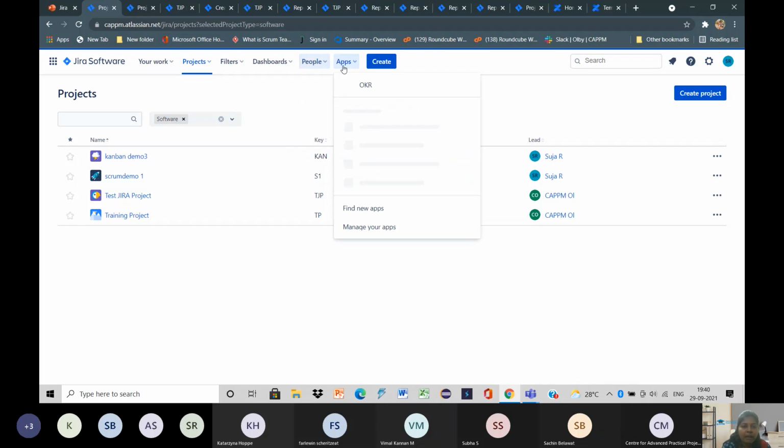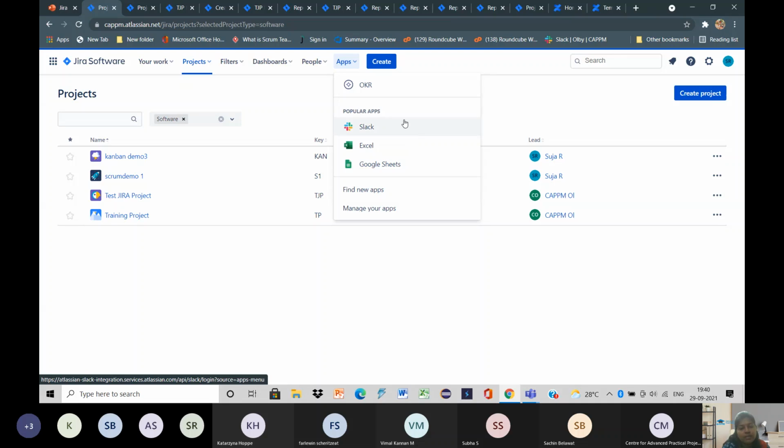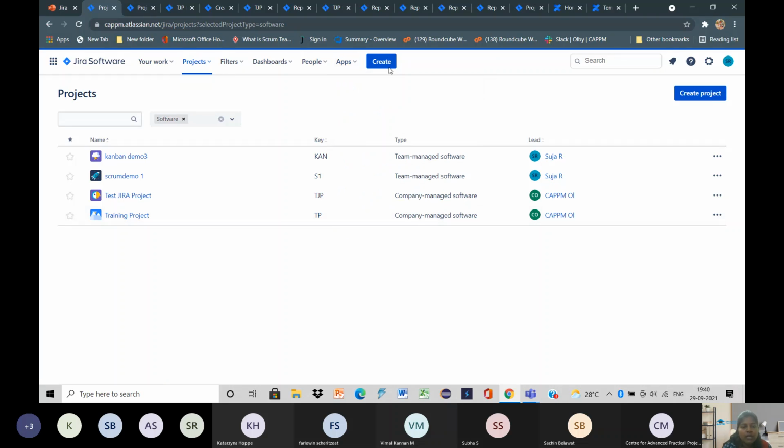And then we have app. So app is nothing but we can add a new existing app to this Jira, and also we can find apps from the Atlassian marketplace. So here we have an option of create. Using this create option, we can create any issues in the project. So that's about creating a project.